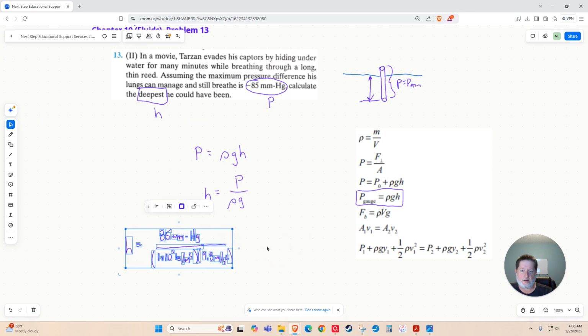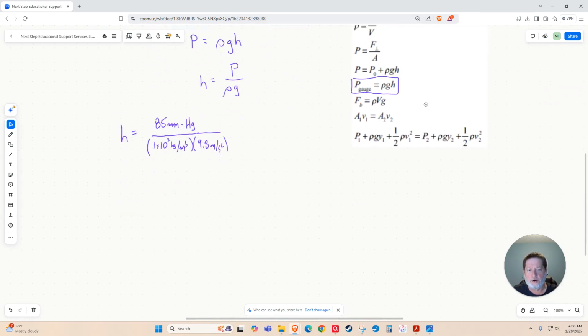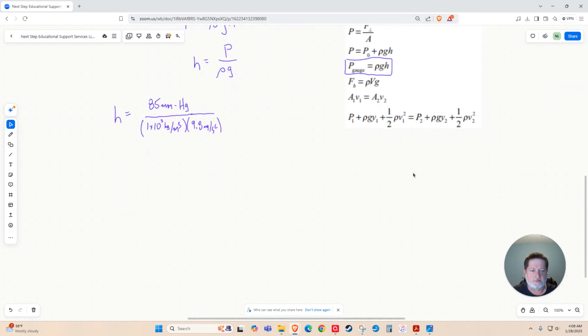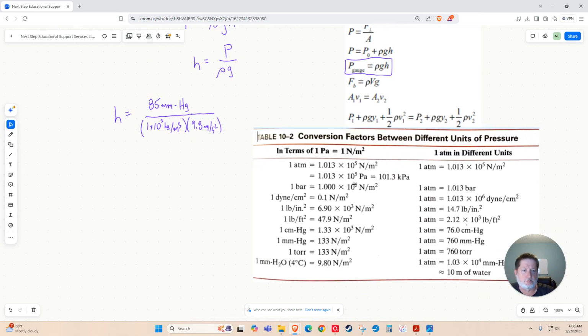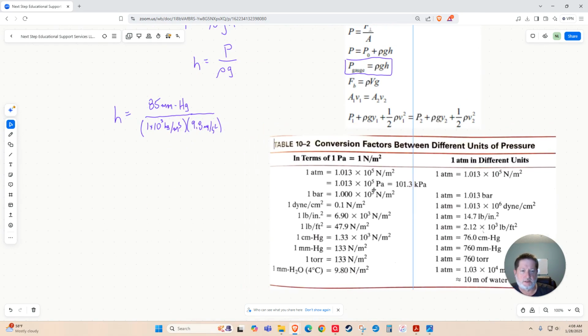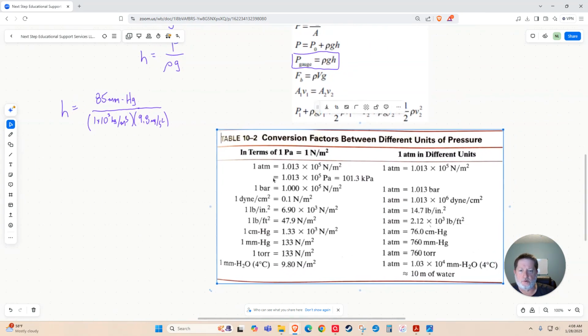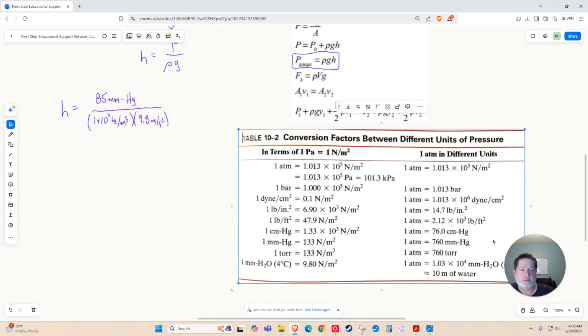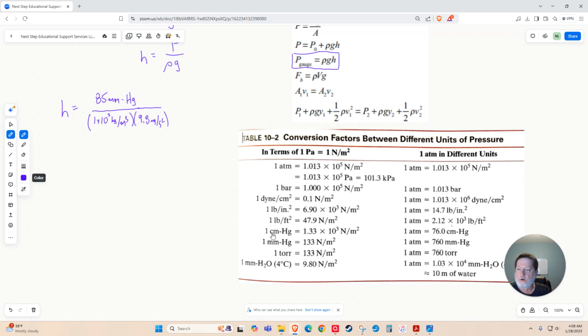Now, if you're operating out of Giancoli, there is table 10.2 in this chapter. Pressure is one of the more generous quantities in physics as far as the number of units available to us. Here's table 10.2. If you're not operating out of Giancoli, your book may have a similar table, or you can always search this on the internet to find the conversion factor. We're dealing with millimeters of mercury, which again is the column of mercury this pressure would hold up.